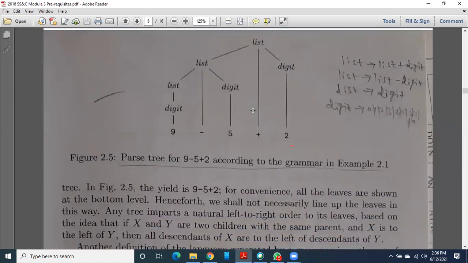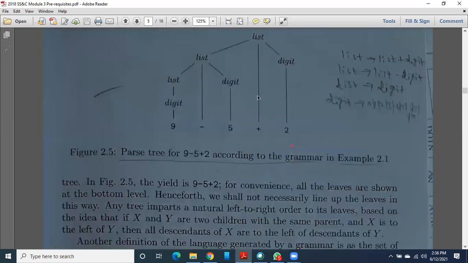Okay, so here I take one example, a parse tree: how exactly our syntax tree or parse tree looks for the expression 9 minus 5 plus 2 according to the grammar shown in Example 2.1. I have written that grammar for your reference here. That set of productions is written here. How many productions do we have?